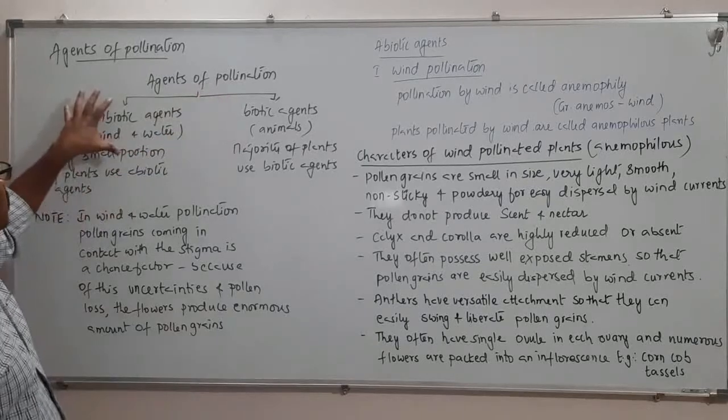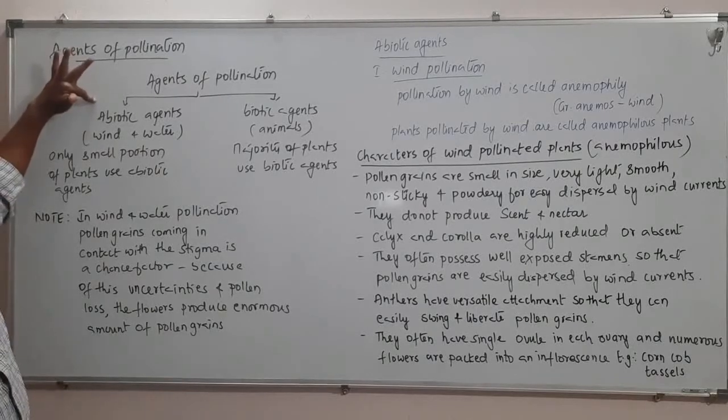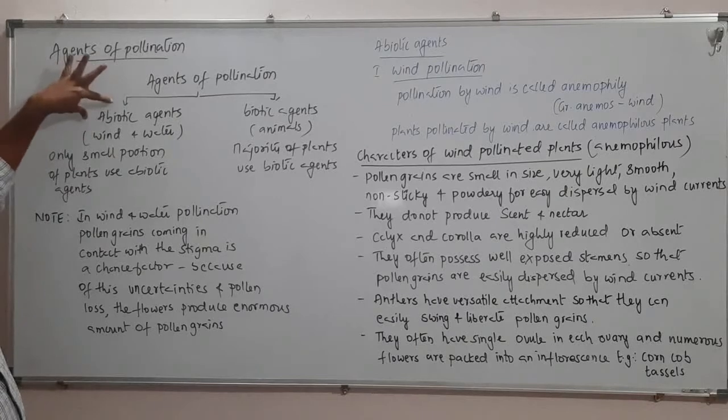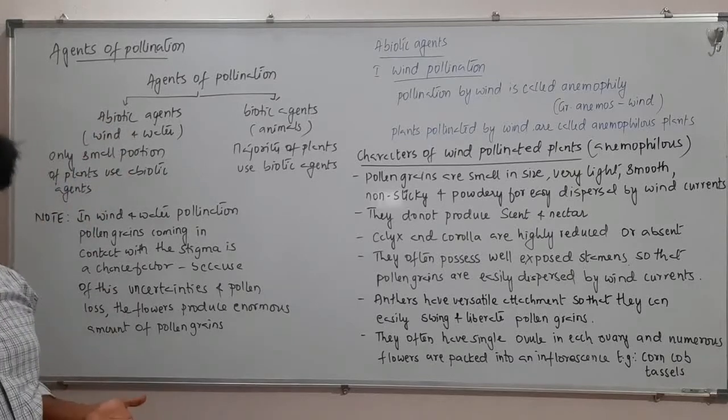The abiotic agents, where already we know A stands for no, and biotic stands for life. So these are the ones who do not have life, and they are the ones who will carry pollen grains from one plant to another plant, or from one flower to another flower.